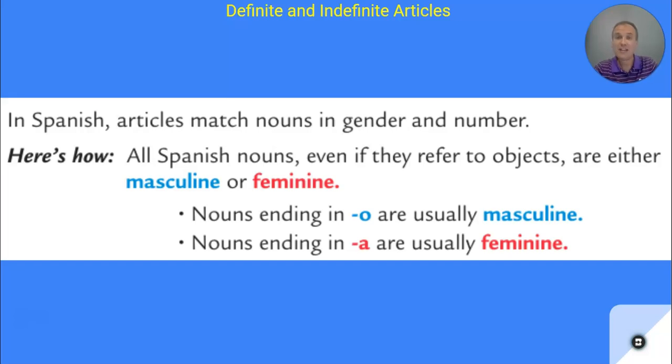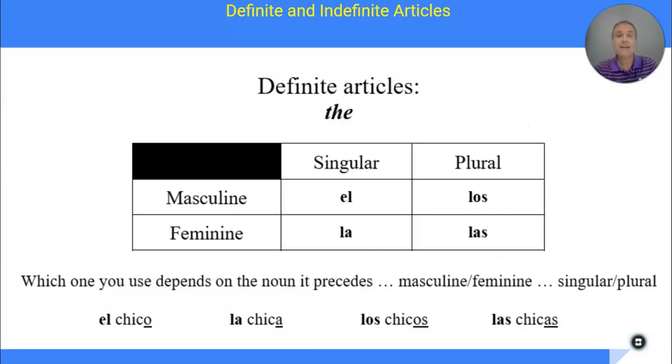All right, all Spanish nouns, even if they refer to objects, are either masculine or feminine. And again, if they end in an O, they're usually masculine. If they end in an A, they're usually feminine. So that's how we can look at a noun and label it as masculine or feminine. Okay? Here are my definite articles in Spanish.